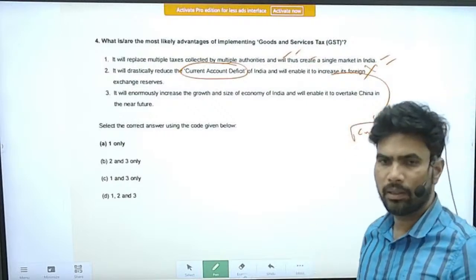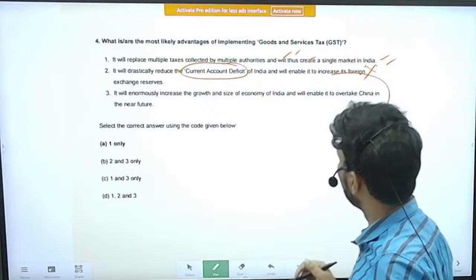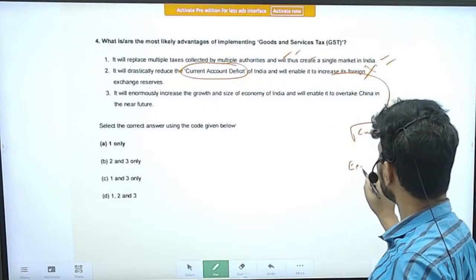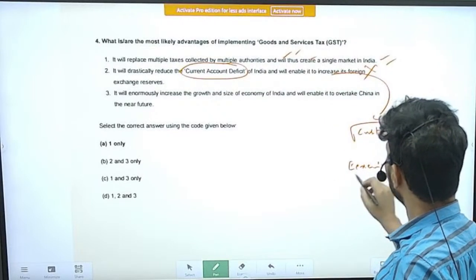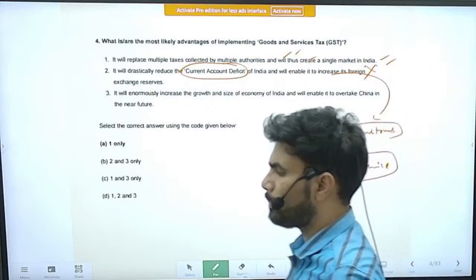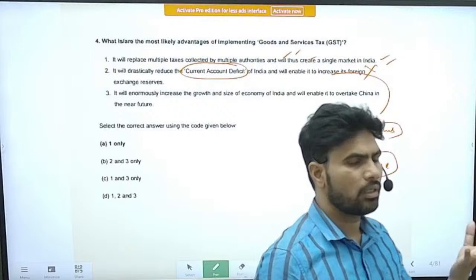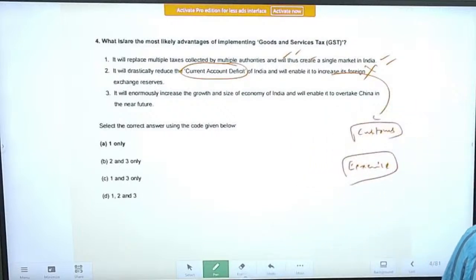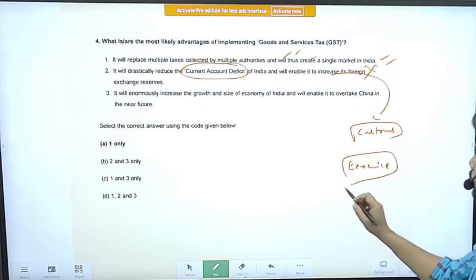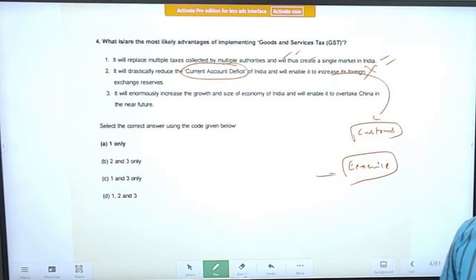Apart from that, excise duty, to some extent, can be impacted because excise duty is imposed when a particular product, good or service is produced. So GST can impact the excise duty to a certain extent.